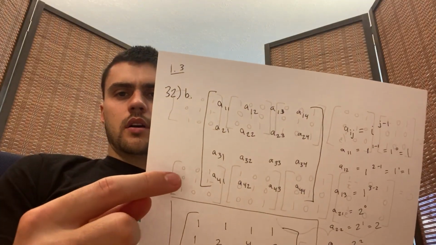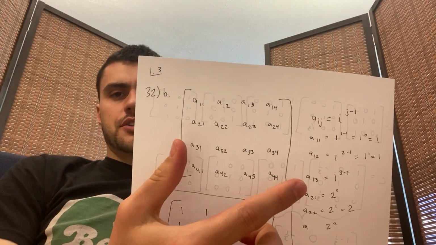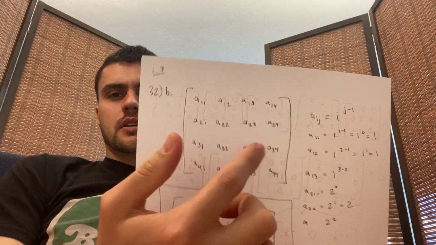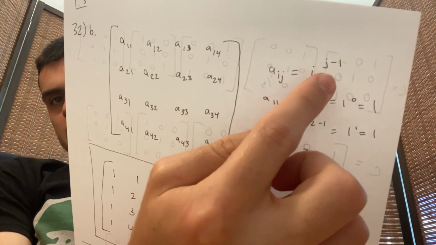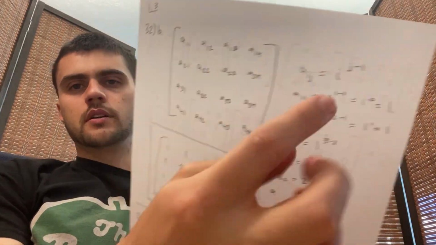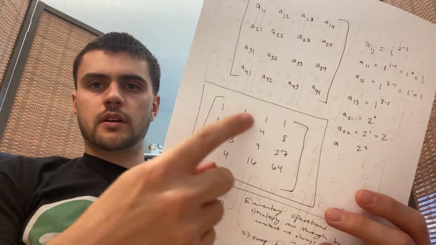I'm going to grade what I did yesterday, and then I'll be back in a second. All right, we got the problem right from yesterday, and I'm going to jump in and do more problems right now. We finished the problem from 1.3 review, in which you have a 4x4 matrix and you want to satisfy that A sub ij equals i to the j minus 1, and so this is what we got.